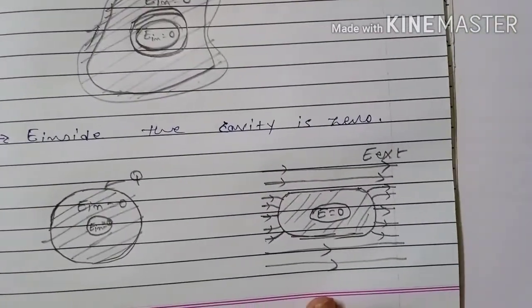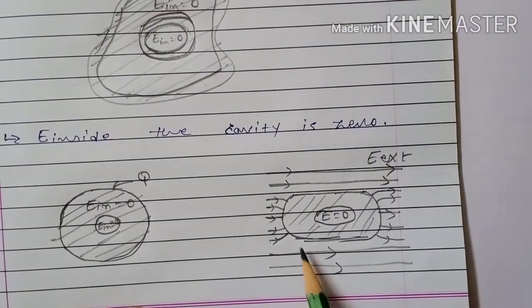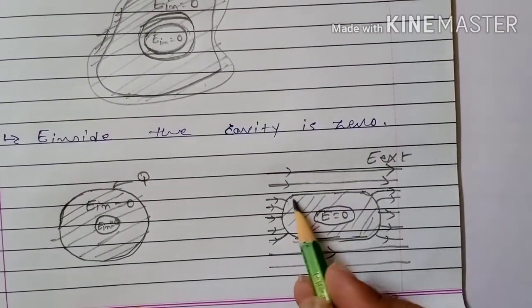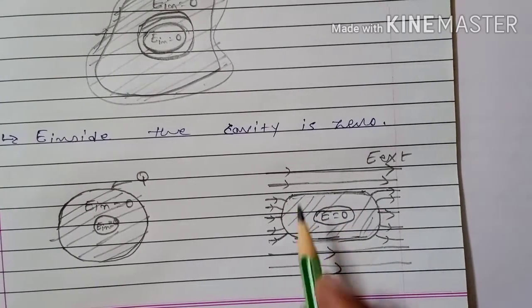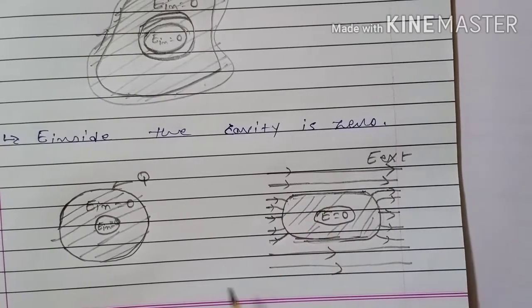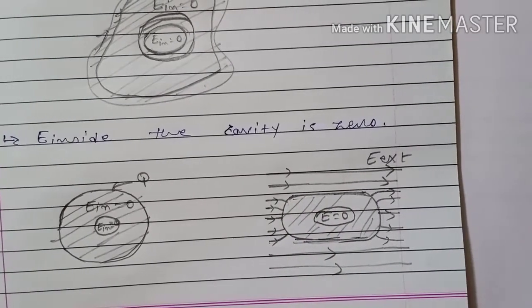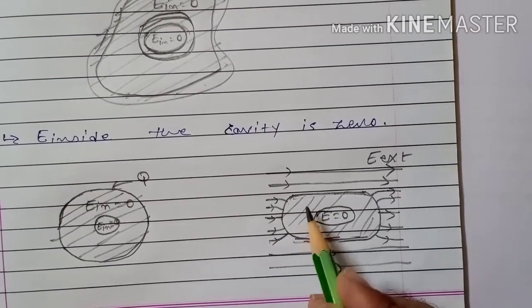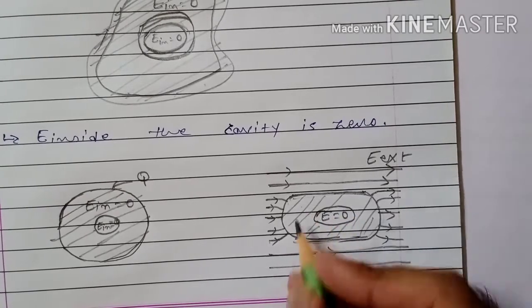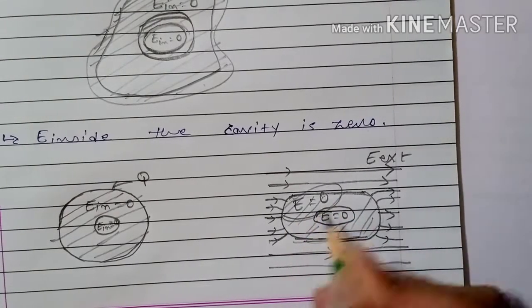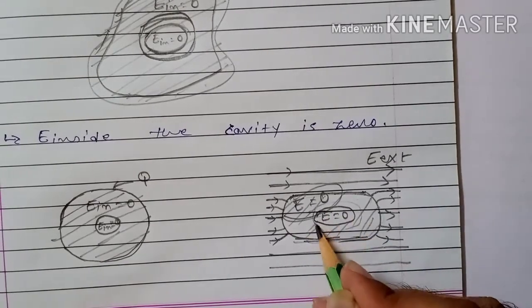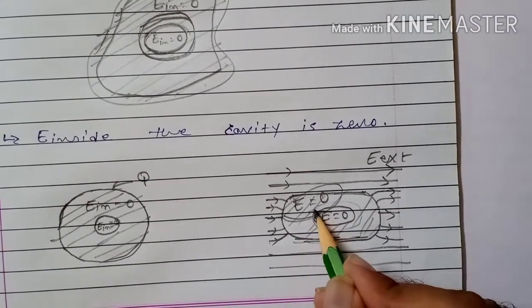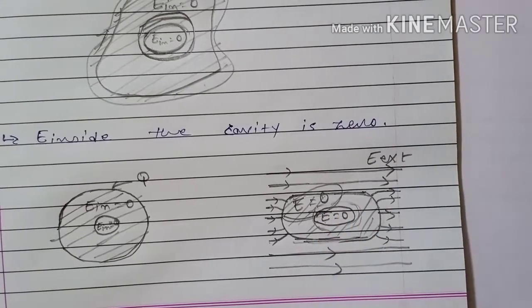Here I am taking another solid conductor having a different shape. Then you can see now this conductor is placed in an external electric field. If the conductor is placed in an external electric field, then also electric field inside the conductor is 0. If we consider any other Gaussian surface, this is the cavity and there isn't any charge inside the cavity.